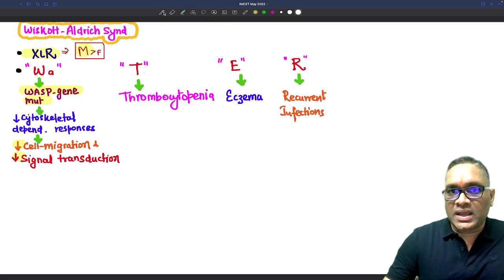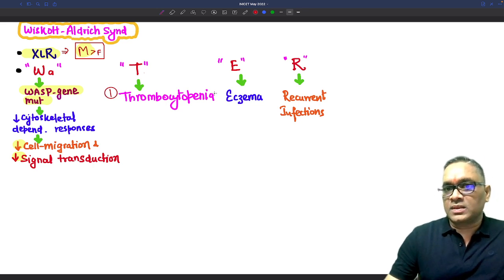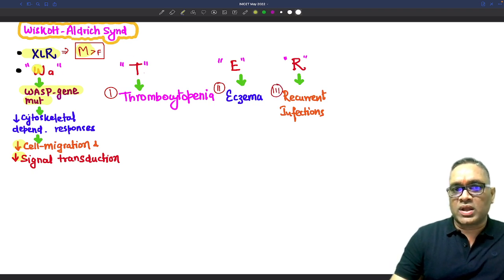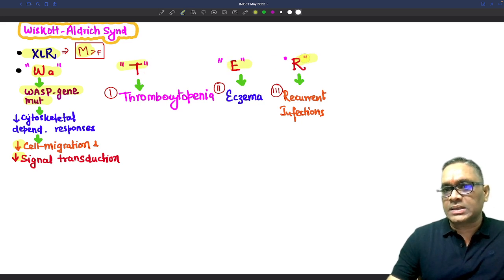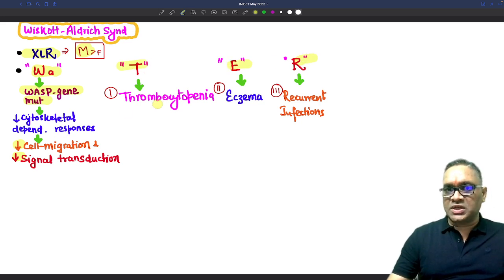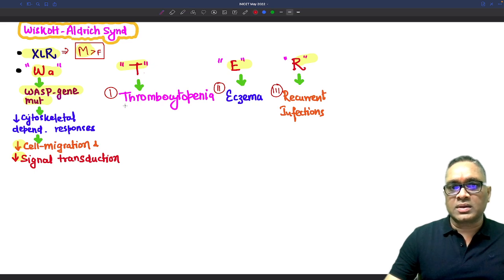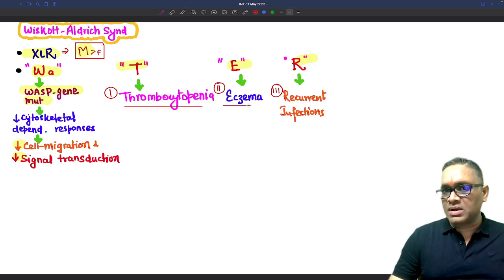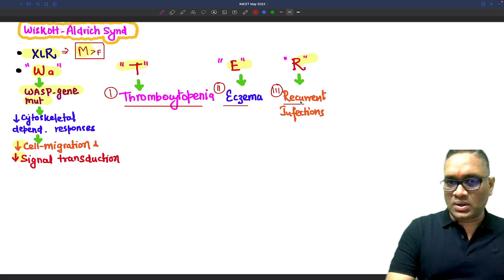And what will be the findings in these patients? These patients will be having thrombocytopenia, then they will be having eczema, and then they will be having recurrent infections. We can remember this by a mnemonic which is called WATER, right? Wa is WASP gene, T is thrombocytopenia, E is eczema, and R is recurrent infection. So that is what was given in the question also, right?